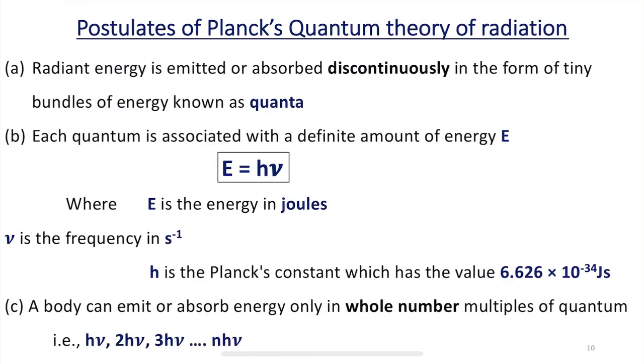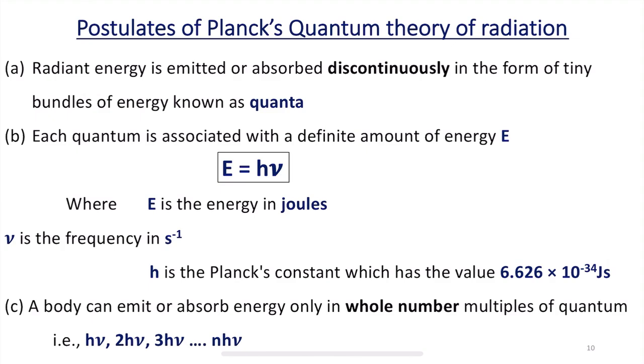So, what are the postulates of Planck's quantum theory of radiation? He mainly gave three postulates. We classify the postulates of Planck's quantum theory of radiation into mainly three points. The first point is that radiant energy is emitted or absorbed discontinuously.